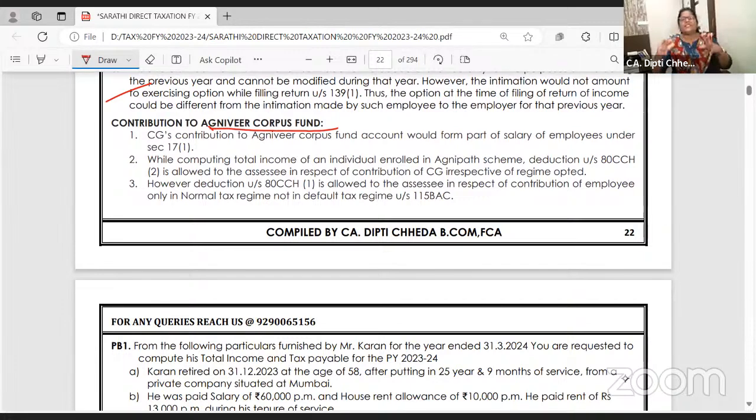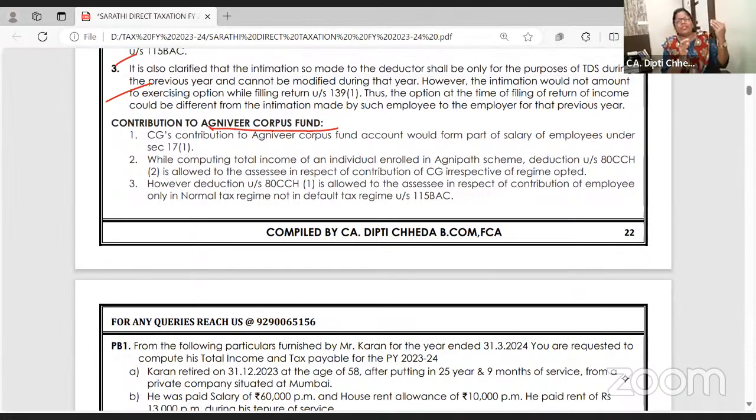Agniveer Corpus Fund is a scheme of the government where youth are encouraged to join the army. The central government, like how we contribute: I'll pay you salary also, and I'll put 12% of your salary to PF. So like how we have retirement benefits such as PF, ESIC and superannuation, there is the Agniveer Corpus Fund. What happens in Agniveer Corpus Fund? The central government pays you 100 rupees and they contribute to the Agniveer Corpus Fund.